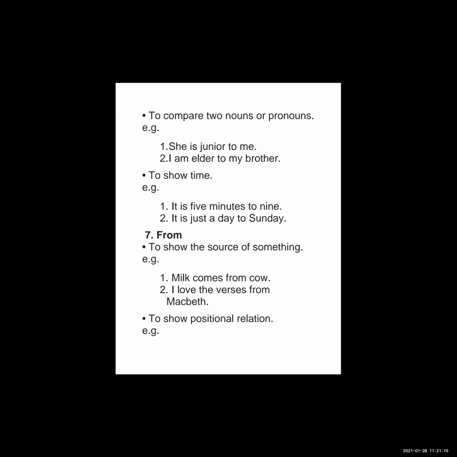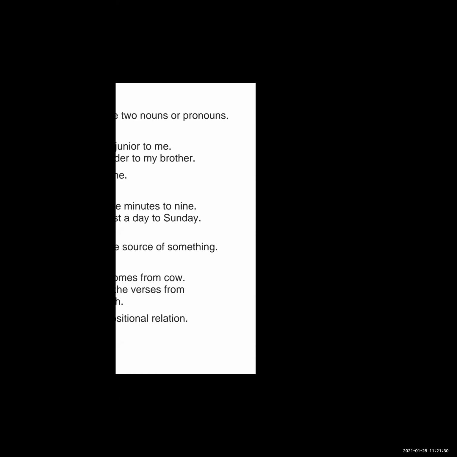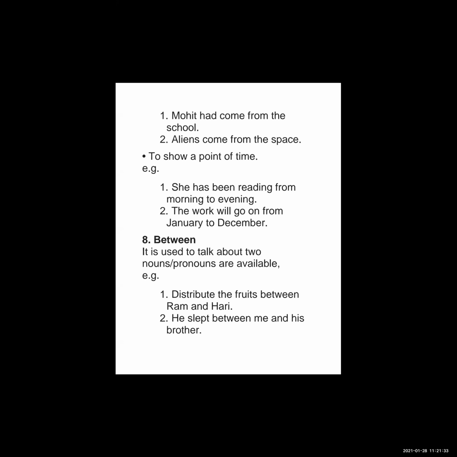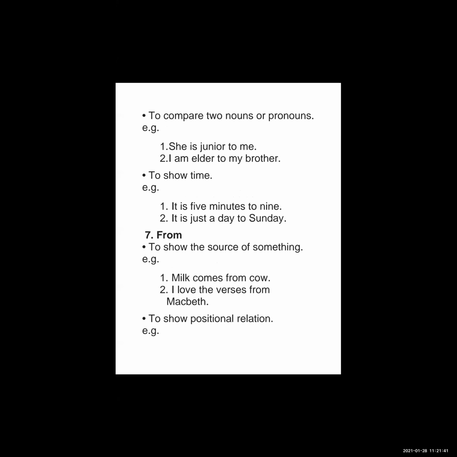Now next one is "from". We use "from" to show the source of something. Milk comes from cow, means cow is the source of milk. I love the verses from Macbeth. So here we use "from". Now positional relation: Mohit had come from the school. Aliens come from the space. See, use of "from" to show positional relation.